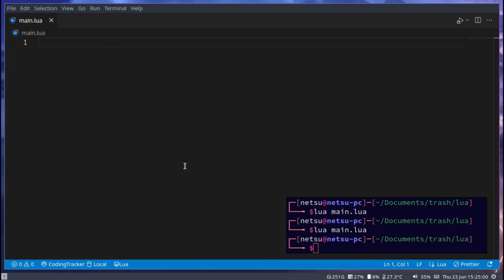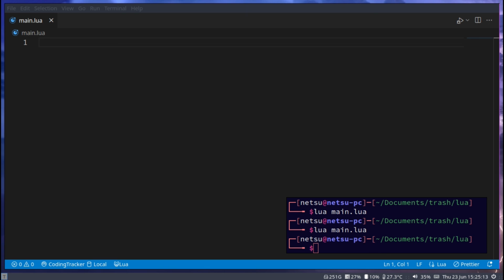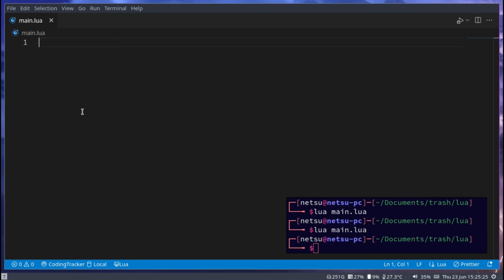Now, the term module in Lua refers to a Lua file that returns a single table when it is called. So it returns a table or an array or an object, as some might understand it. So it's basically any file that's not this main file that returns something at the end of the day. And then you also have a package. A package is a collection of modules. So if I say I'm going to go and install a Lua package, that means I'm going to install a few modules that will allow me to make my coding in Lua easier.